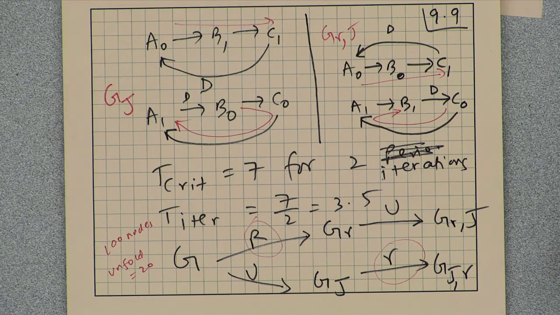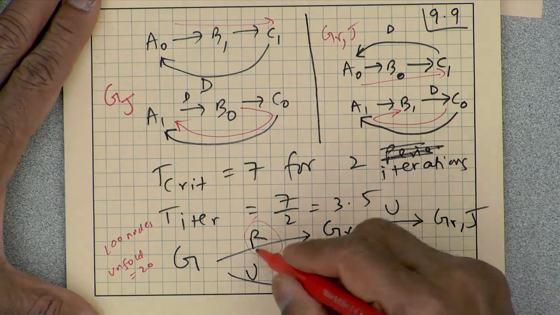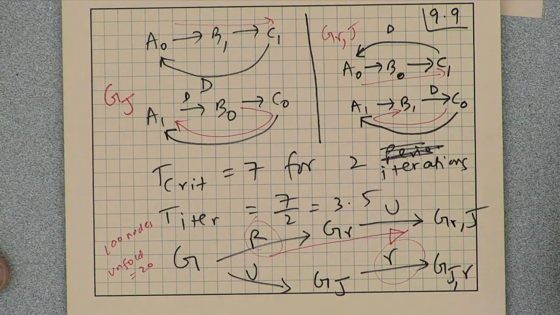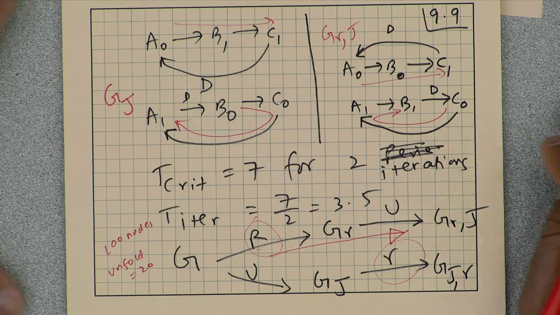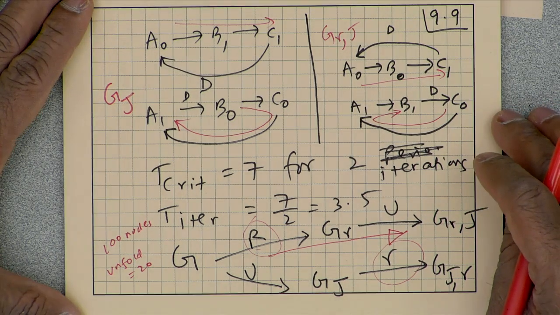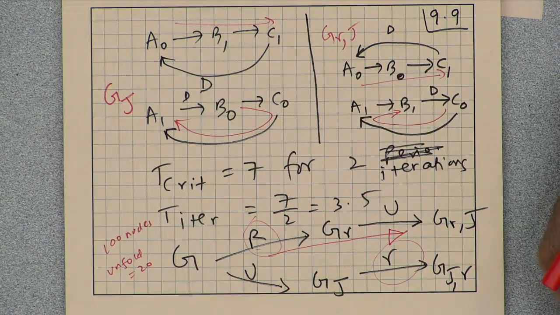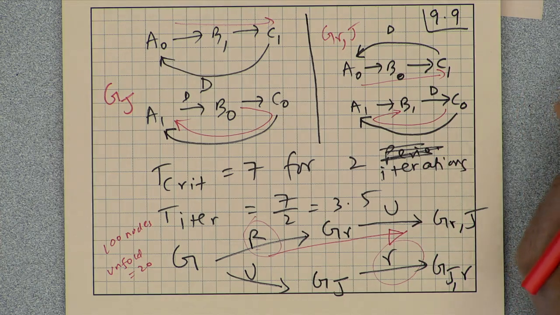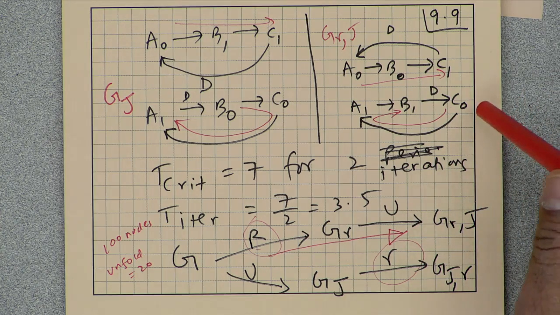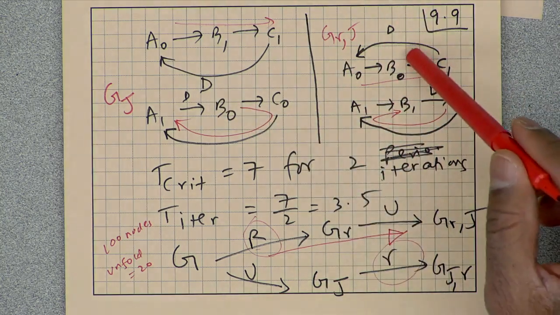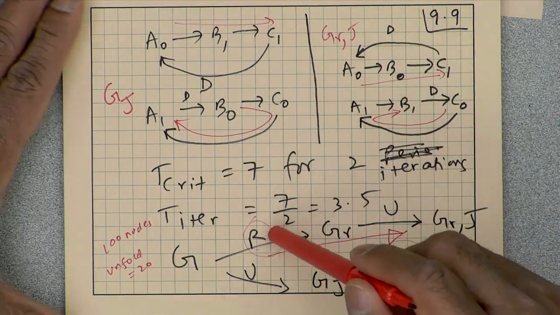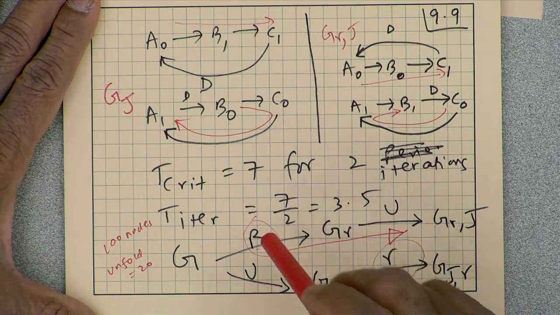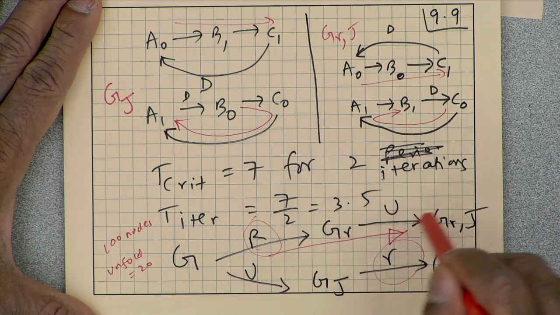Okay, time complexity of the solution will increase, but this process is not trivial. So the question that I am really asking is, is it possible to achieve a certain critical path? In this example, the critical path that we are asking is 7. Is it possible to achieve a critical path of 7 after unfolding by factor 2? That is what I am asking. But now, I am really asking the question, what is the best way to retime such that the unfolded program will achieve critical path 7.